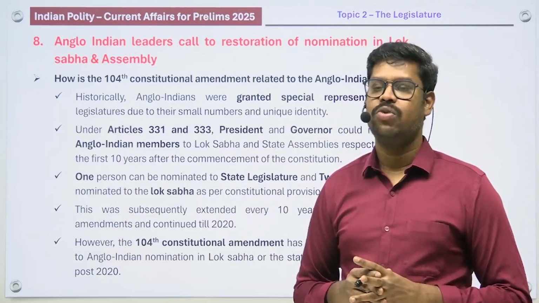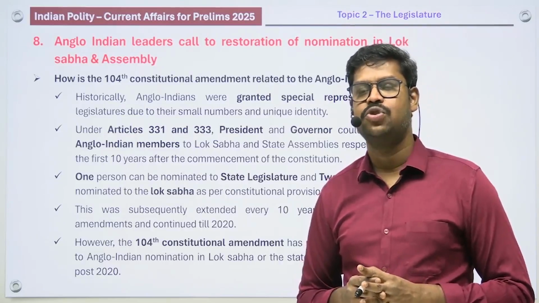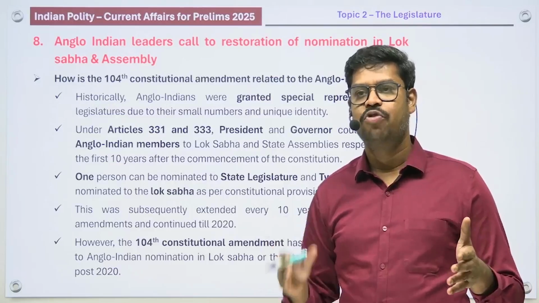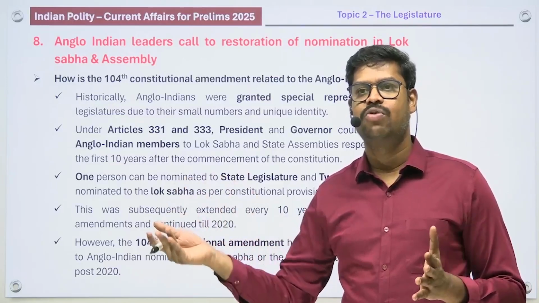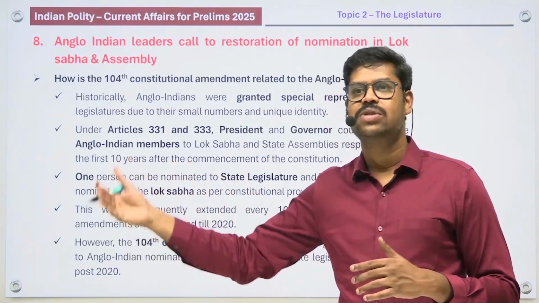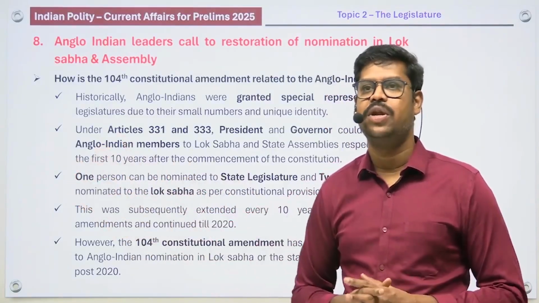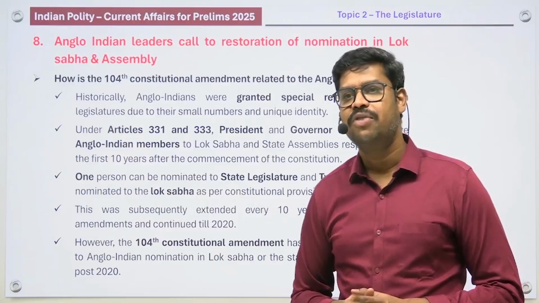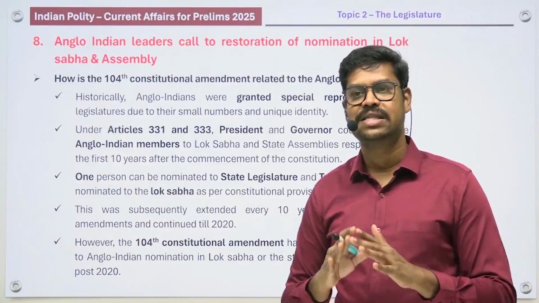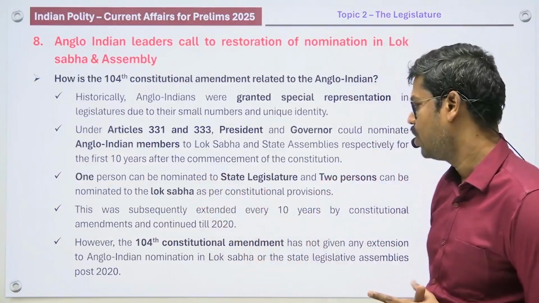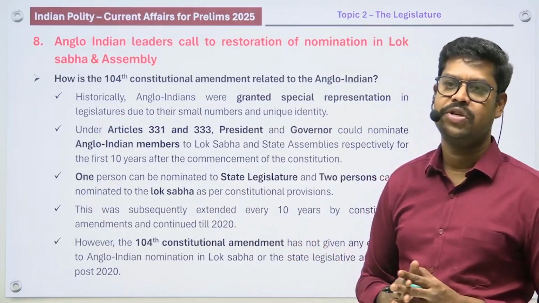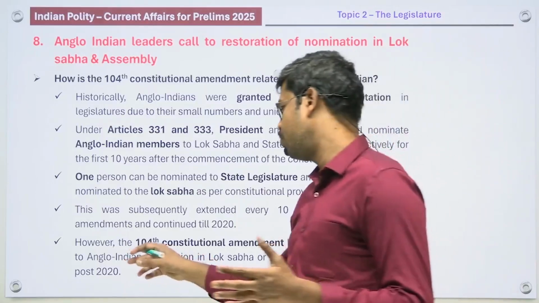So this was the original provision, but it was supposed to continue only for the first 10 years, that is till 1960. But before 1960, the constitution was amended and it was extended for another 10 years. Subsequently, every 10 years it was amended and extended till 2020. But the 104th Constitutional Amendment Act 2020 has done away with the provision for Anglo-Indian nomination. So there is no provision for Anglo-Indian nomination now. And which amendment? 104th Constitutional Amendment Act.